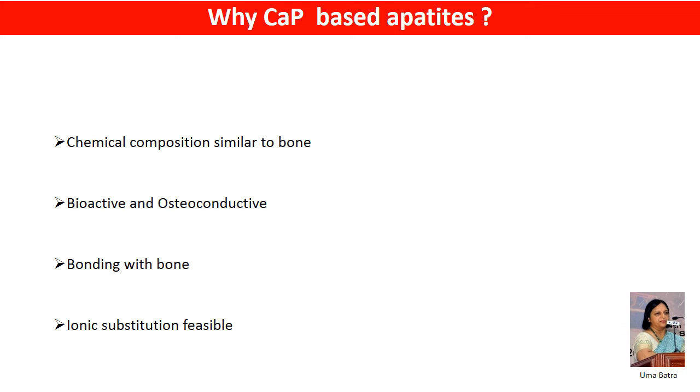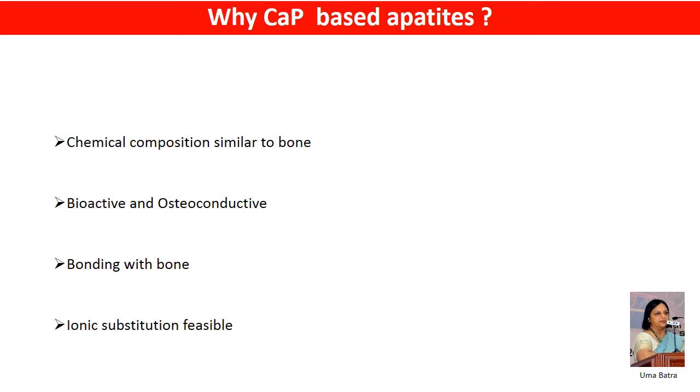Now the question arises why calcium phosphate based apatites are necessary. Due to their chemical similarity to the inorganic phase of bone, calcium phosphates (CAP) like hydroxyapatite and beta tricalcium phosphate (TCP) have been used as bone engineering scaffolds. These materials are bioactive, osteoconductive and are able to bond directly with the bone.